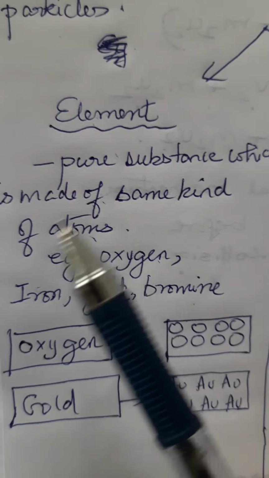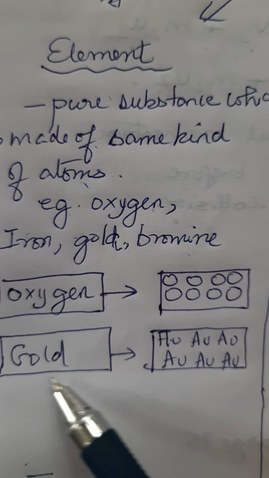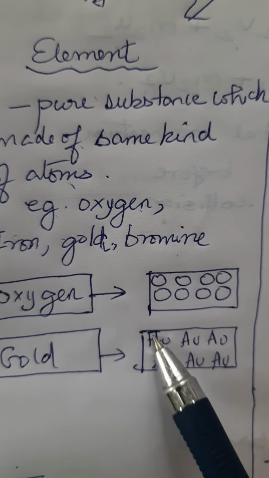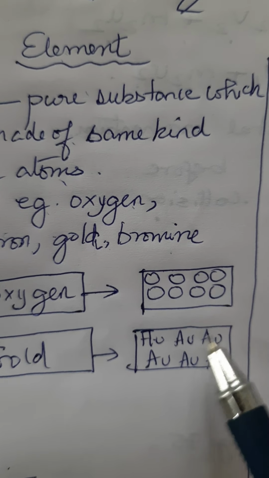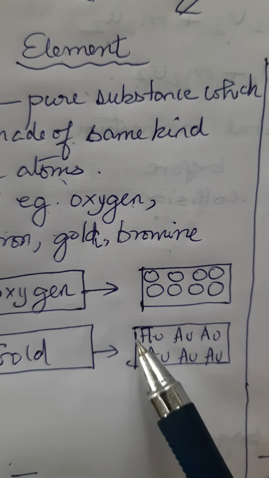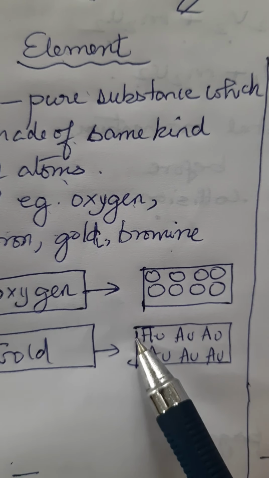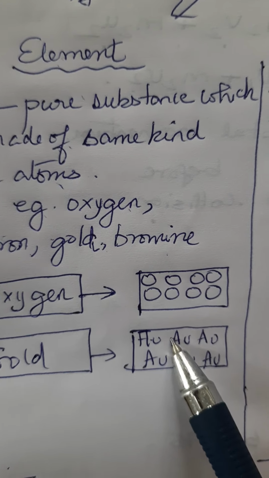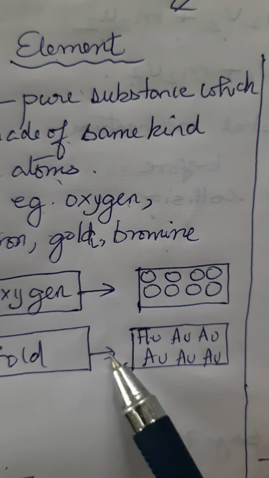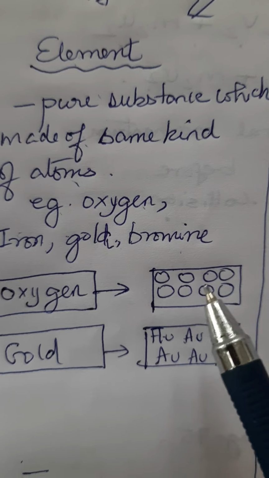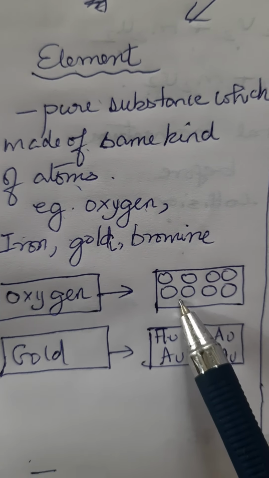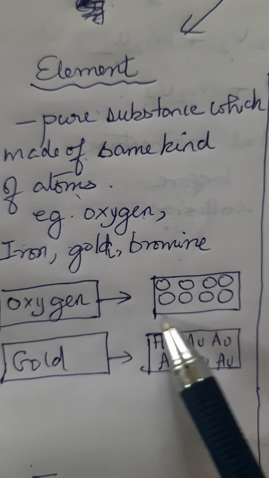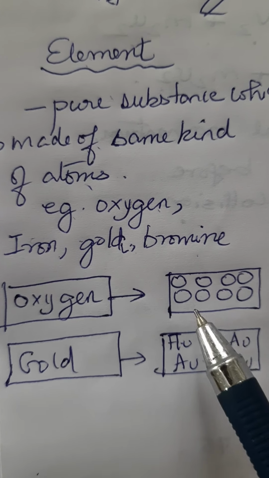Another example is a bar of gold. If I break this bar of gold into small particles, it is still going to be gold. If I break it into the smallest particle, which I cannot break up anymore, that is an atom. And all these smallest parts are gold atoms. You will not find any atoms but the atom of gold. And in this oxygen cylinder, you will find that all the atoms are only atoms of oxygen and not of any other substance.